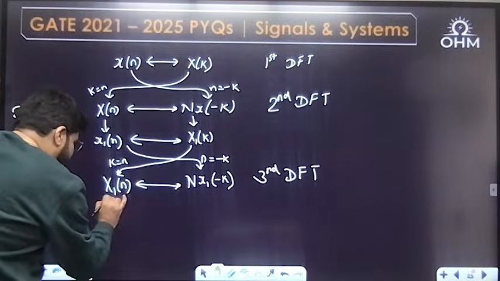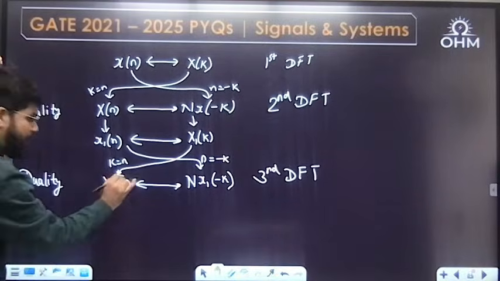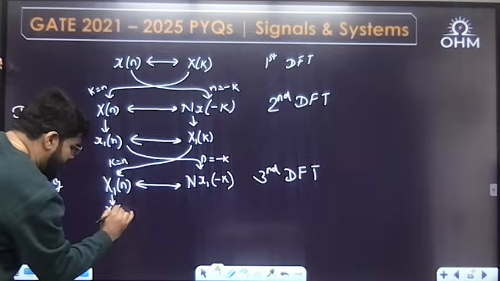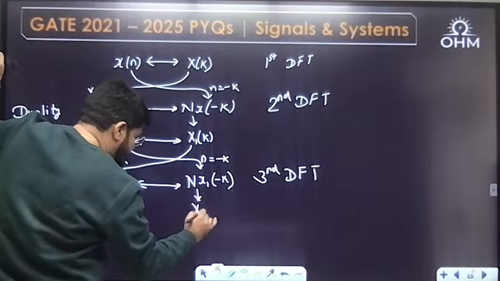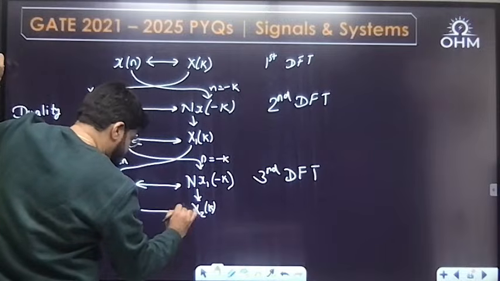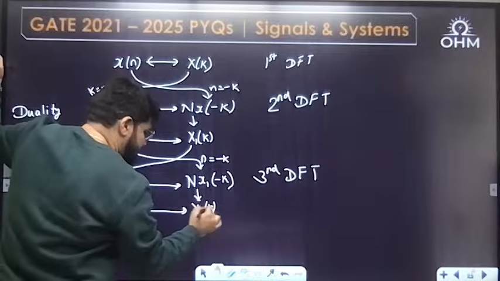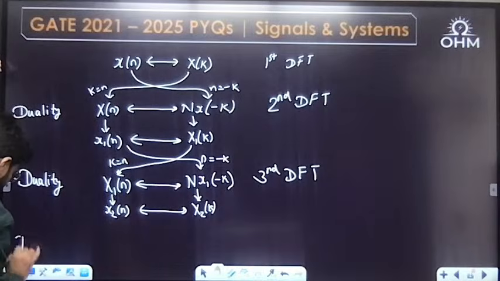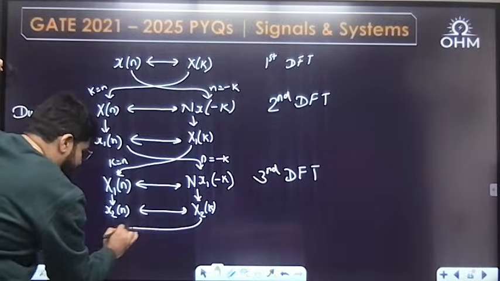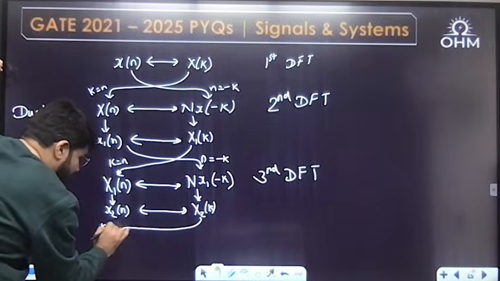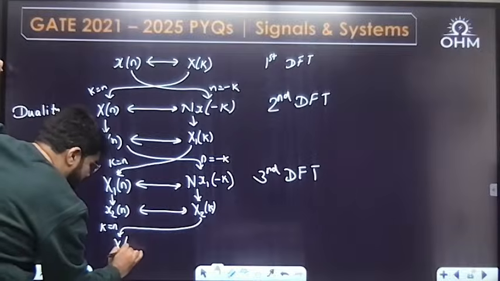Now again, before I apply one more time, let's say this capital X1[n] is some other signal x2[n], small x2[n], and its DFT is X2[k] as always. That means this whole signal I am replacing as X2[k]. Now one last time duality. Convert the k function to time, k equal to n. I get capital X2[n].